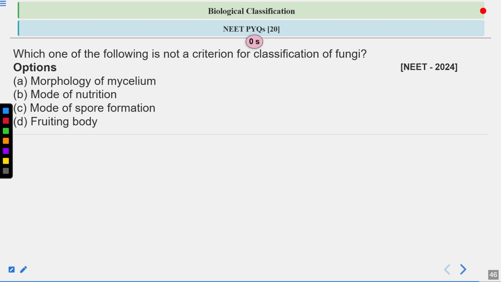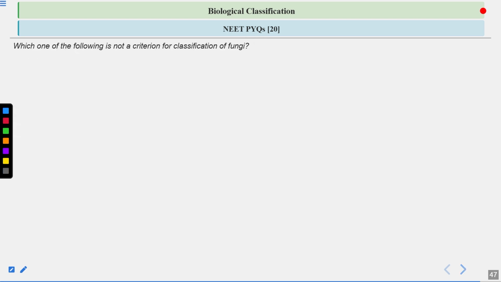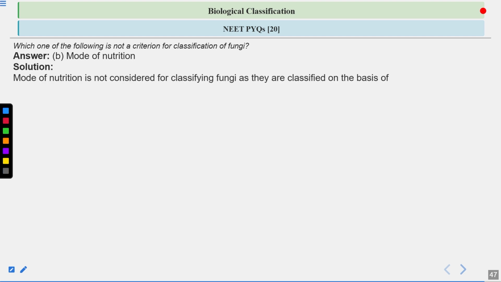So let's have a look at the answer. The answer is option number B, mode of nutrition. This is not the primary criteria for the classification of the fungi. Let's have a look at the explanation. Mode of nutrition is not considered for classifying fungi, as they are classified on the basis of these features, which we will discuss now. Mode of nutrition is not a primary criteria for the classification of the fungus.